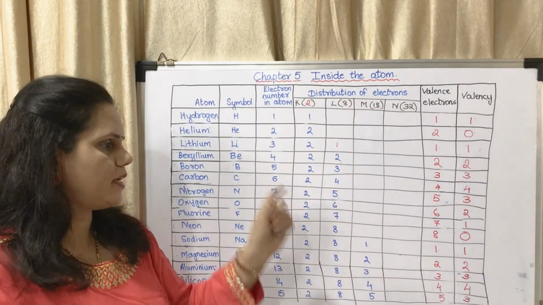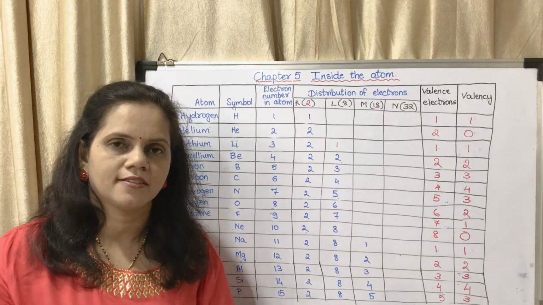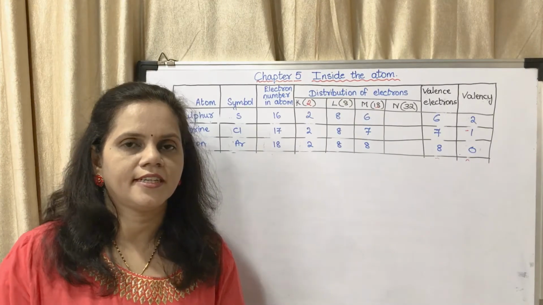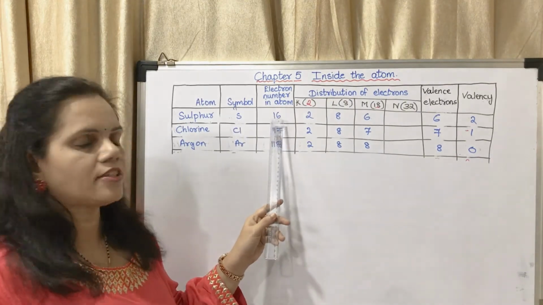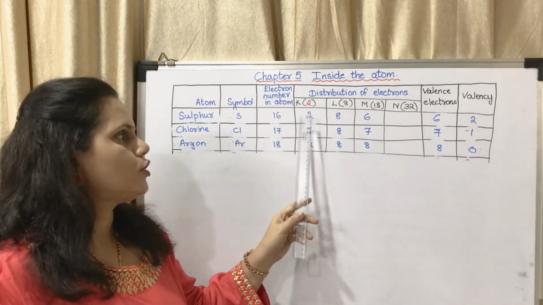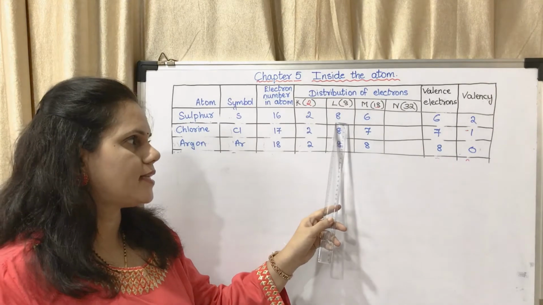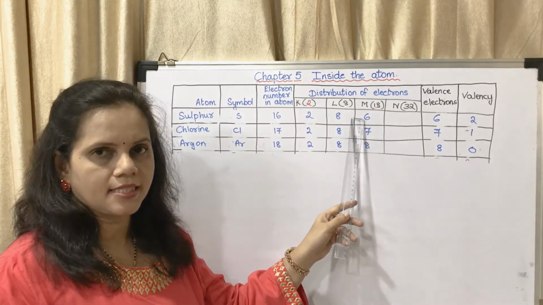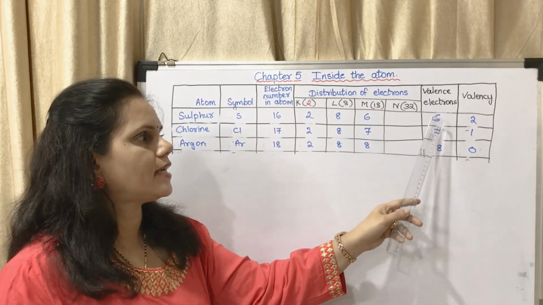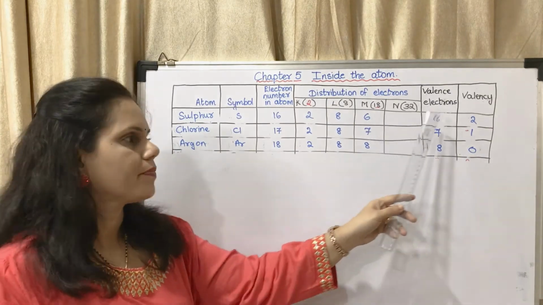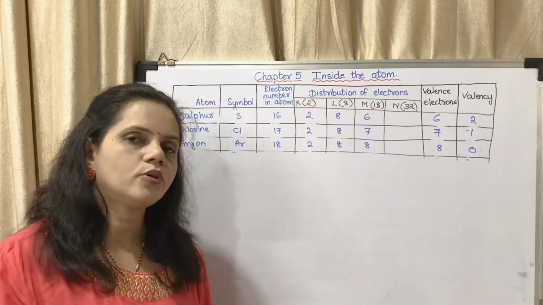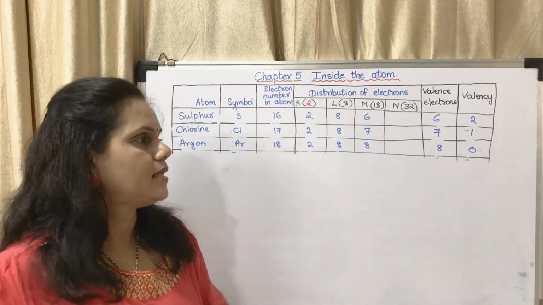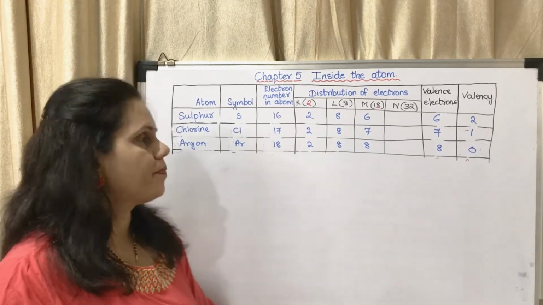Okay, first you may copy this table in your notebook. These are the next 3 elements. Sulfur, symbol is S, electron number is 16: 2 in the first shell, 8 in the second shell, 6 in the last shell. So what will be the valence electrons? Valence electron will be 6. If it is 6, what will it do? It will take 2. That means its valency is 2.